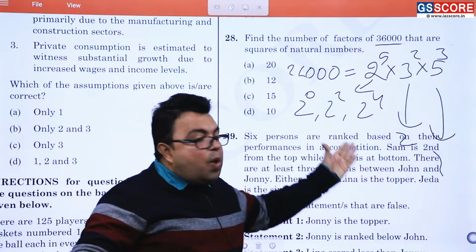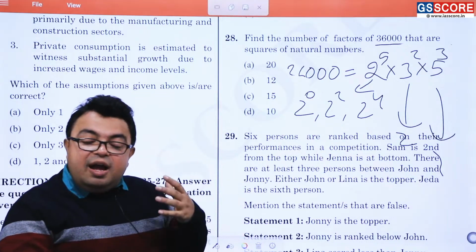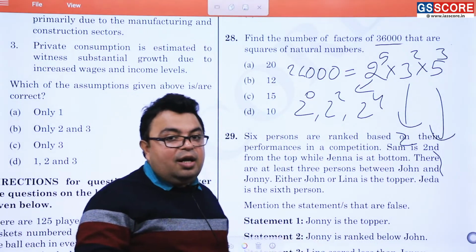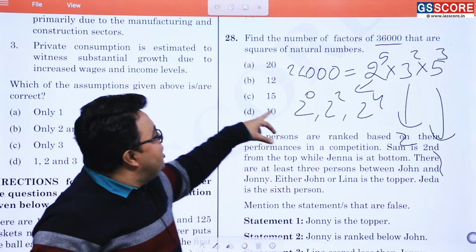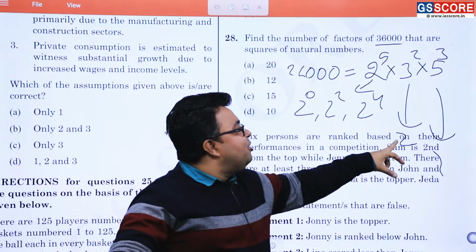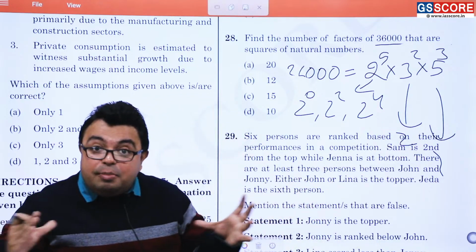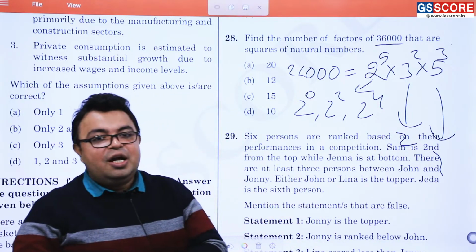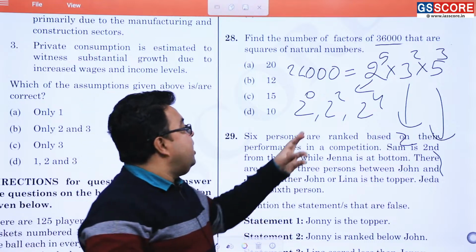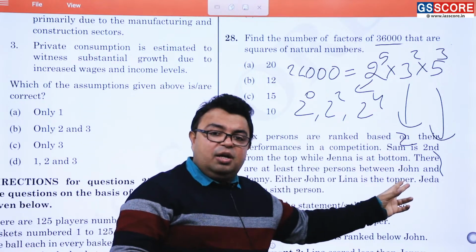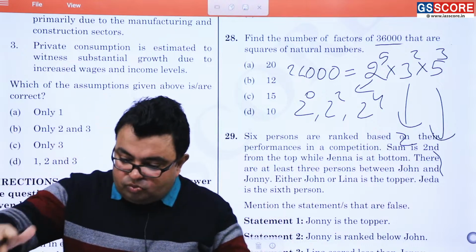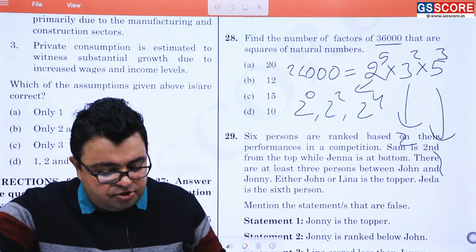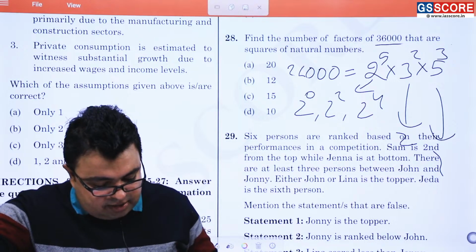Now you will be asking why I am dealing with this. Everything has been taught in the chapter, that is, Number System class. So 2 to the power 0, 3 to the power 0 and 5 to the power 0 will itself multiply and give you 1, the square of a natural number. Take any one number from here, one from here, one from here, and the multiplication will come as the square of a natural number. That is what the question is asking.